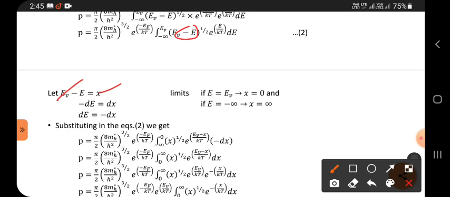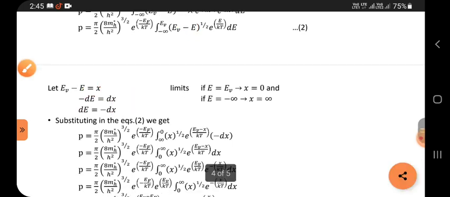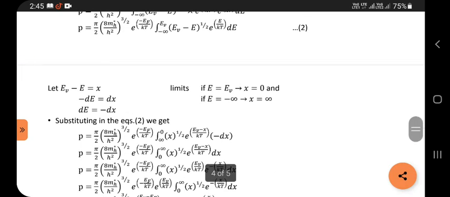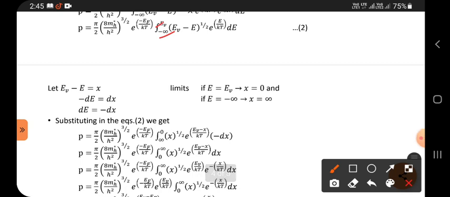So differentiation of a constant is 0. Its differentiation is minus dε, and dε equals minus dx. Okay, limits. What are the limits? Limits are minus infinity to Ev. Now substitute ε as Ev. So substitute here Ev in the place of ε. What you get? Ev minus Ev becomes 0.